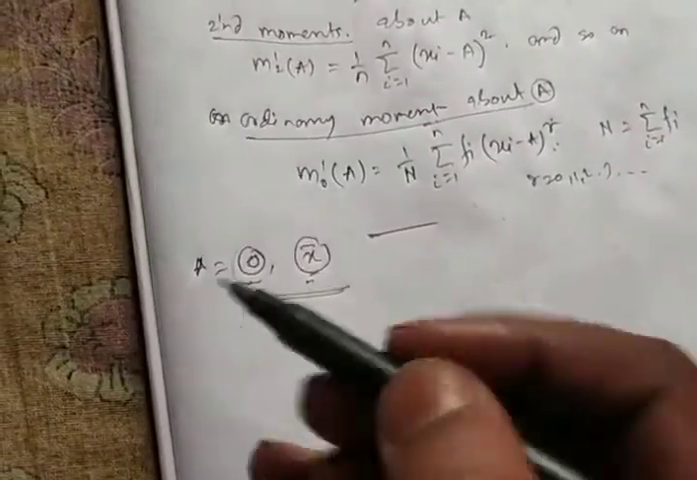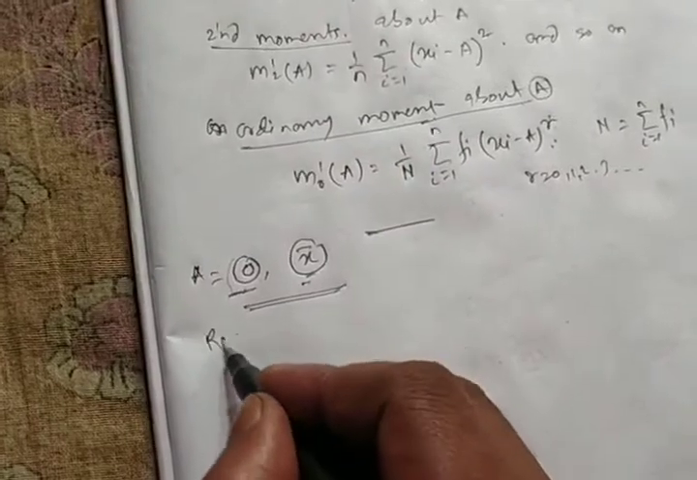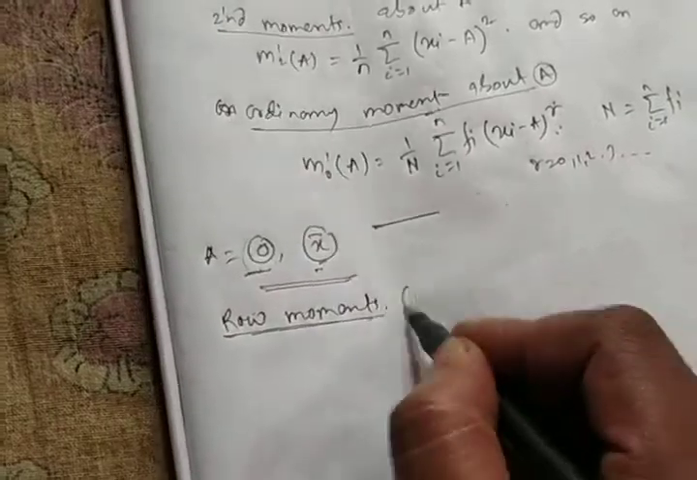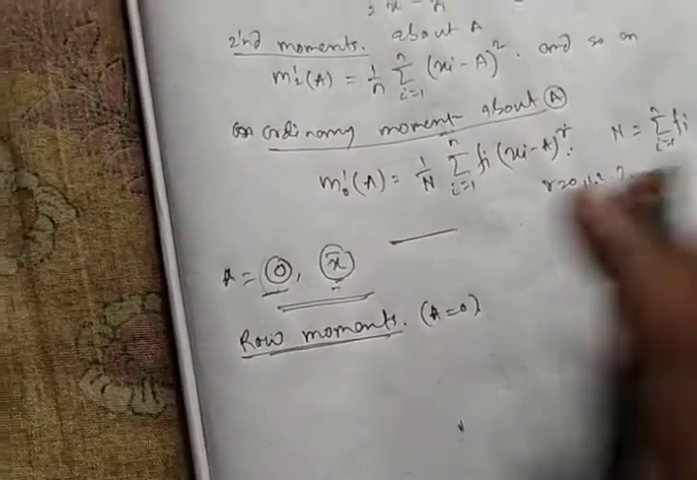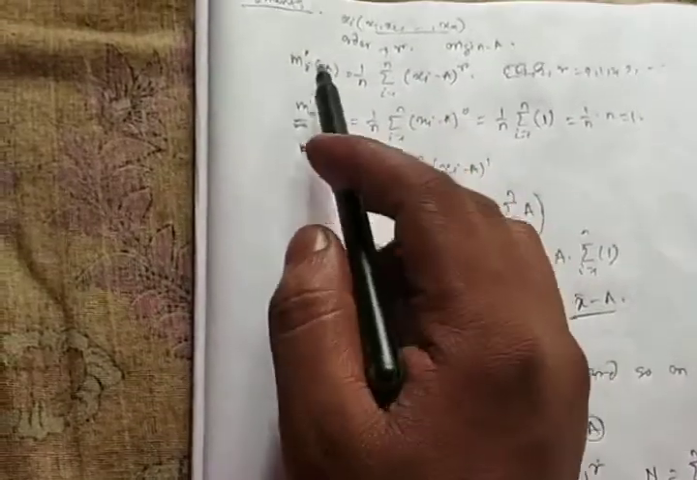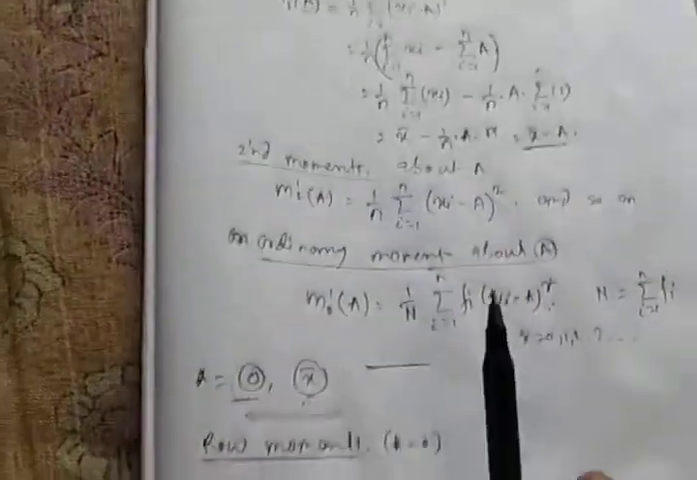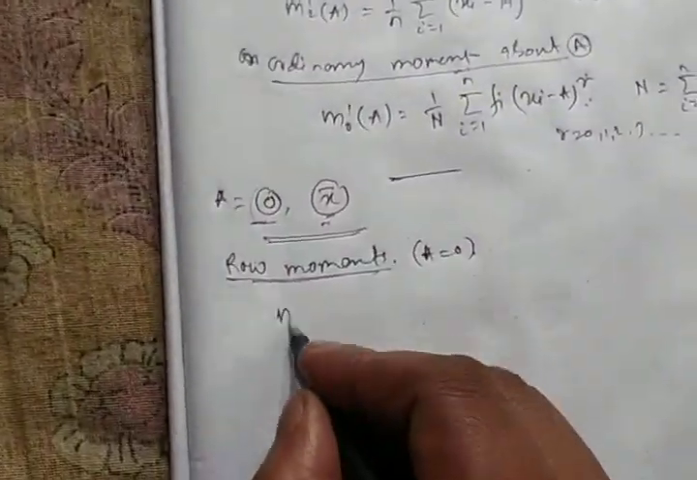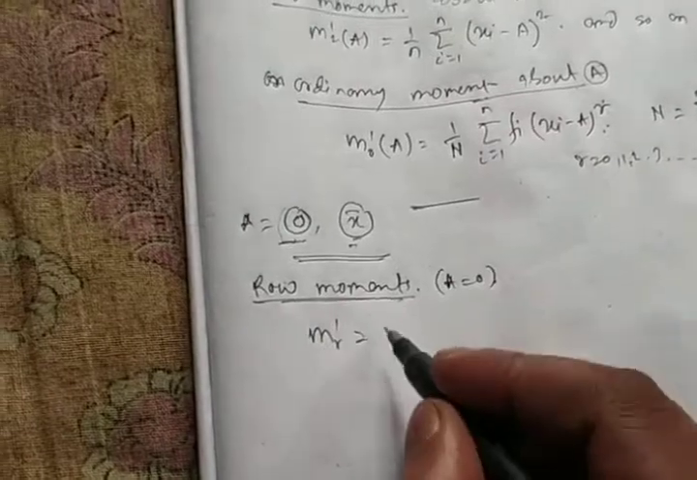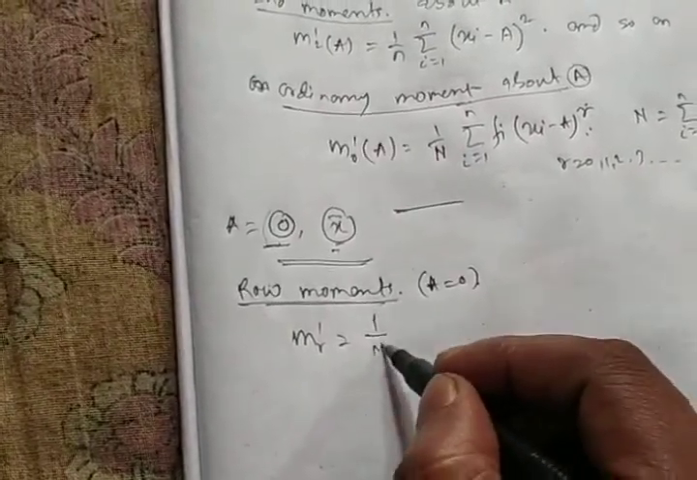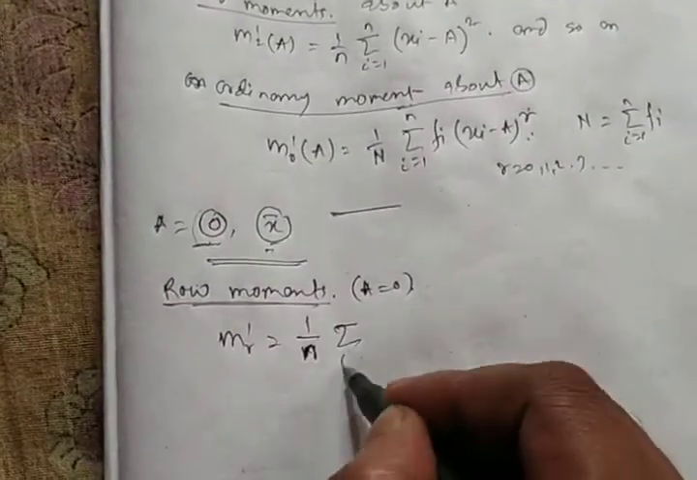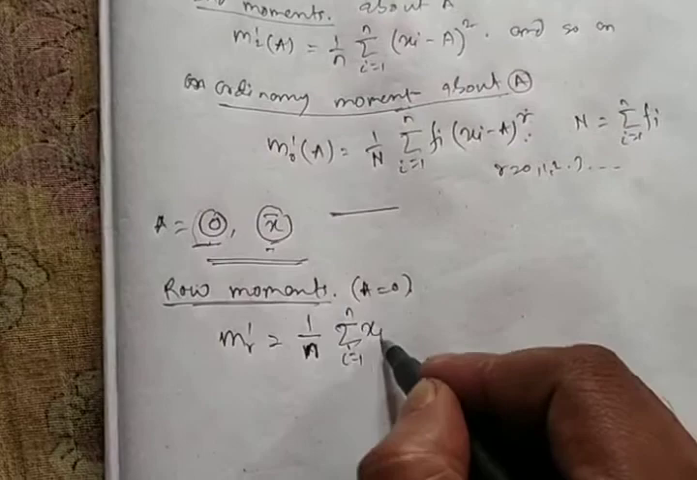First we find the raw moments. So for raw moments, A equals 0. If we put A equals 0, then the raw moment is denoted by m_r dash. So m_r dash will be, for a simple distribution, 1 by n summation i equals 1 to n xi to the power r.